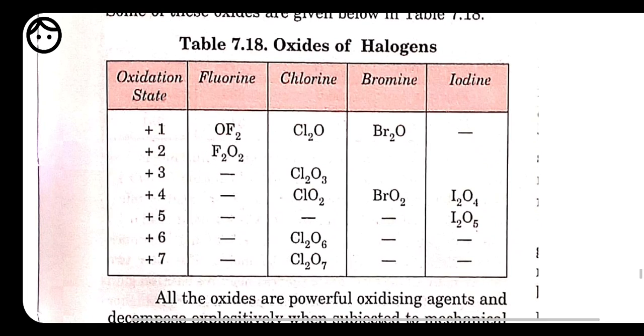Here we have a few more oxides of halogen. Fluorine is going to form two compounds when it reacts with oxygen, that is OF2 and F2O2. Here oxygen is going to show a plus oxidation state. Chlorine is going to have different types of compounds in which it shows +2 oxidation state, +3 oxidation state, and it also shows +7 oxidation state here.